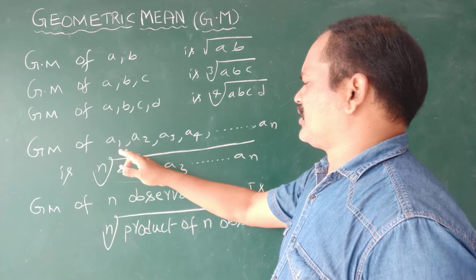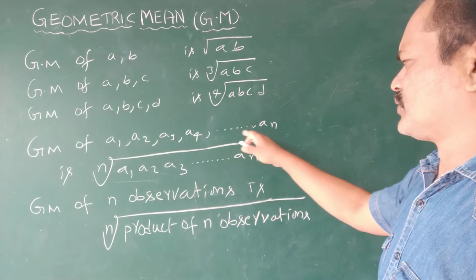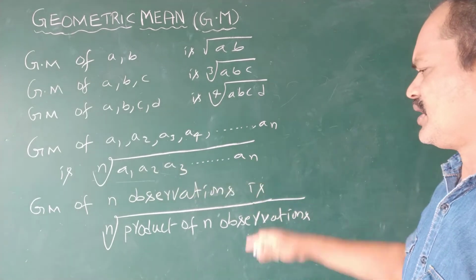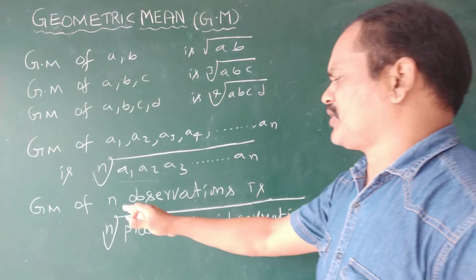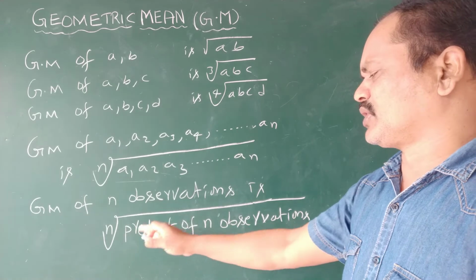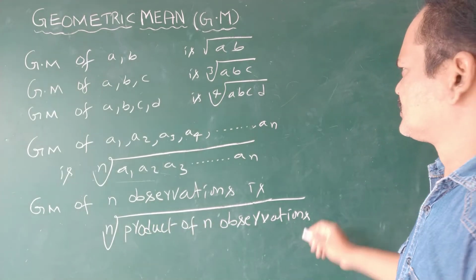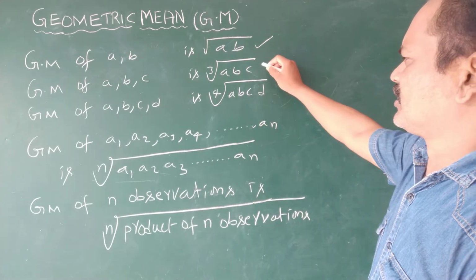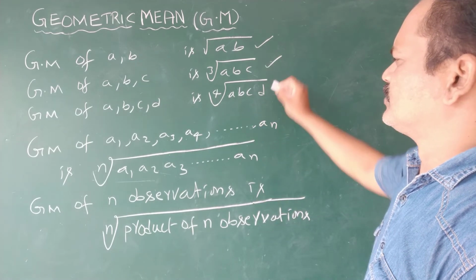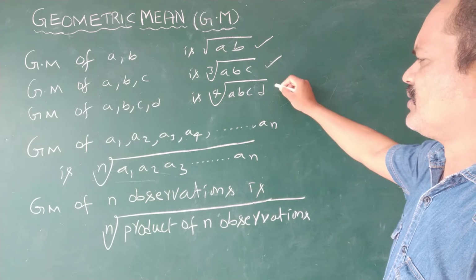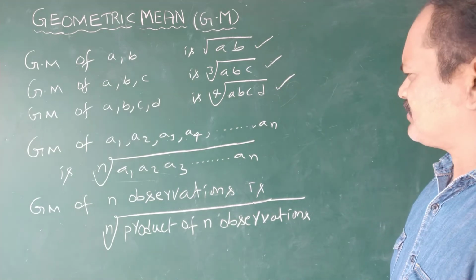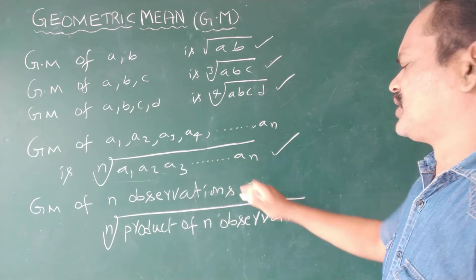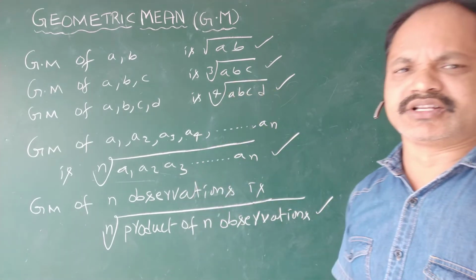Now geometric mean of a1, a2, a3, a4, and so on up to an is the nth root of a1 into a2 into a3 into so on an. So geometric mean of n observations is the nth root of the product of n observations. That's all. So geometric mean of a, b is root ab, of a, b, c is cube root abc, of a, b, c, d is fourth root abcd, and of n observations is the nth root of the product of the observations. So this is the geometric mean.